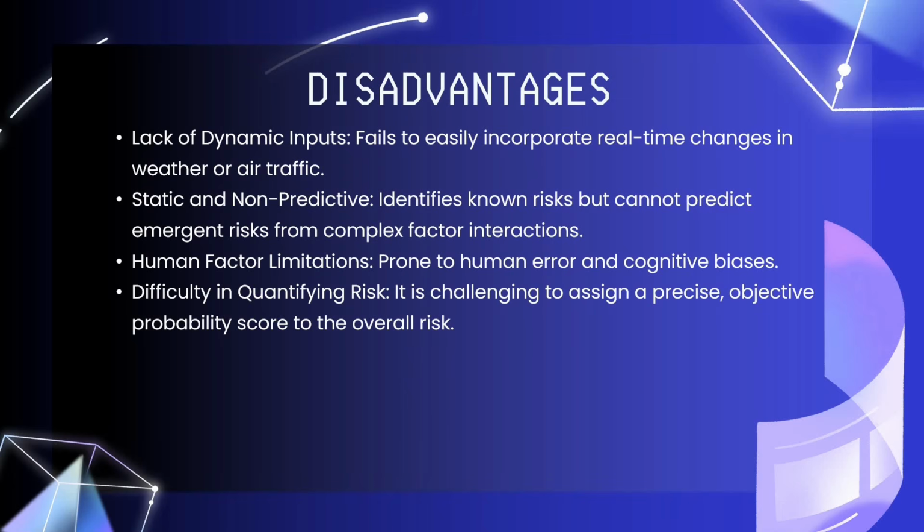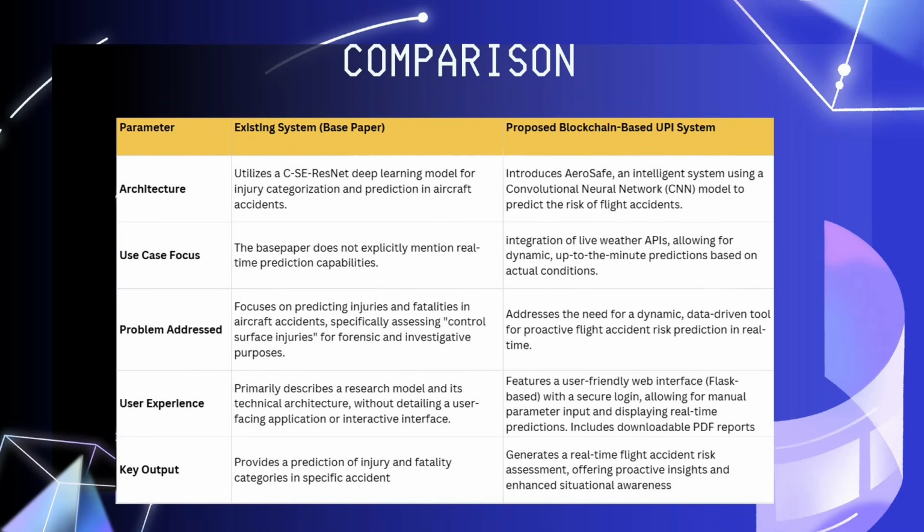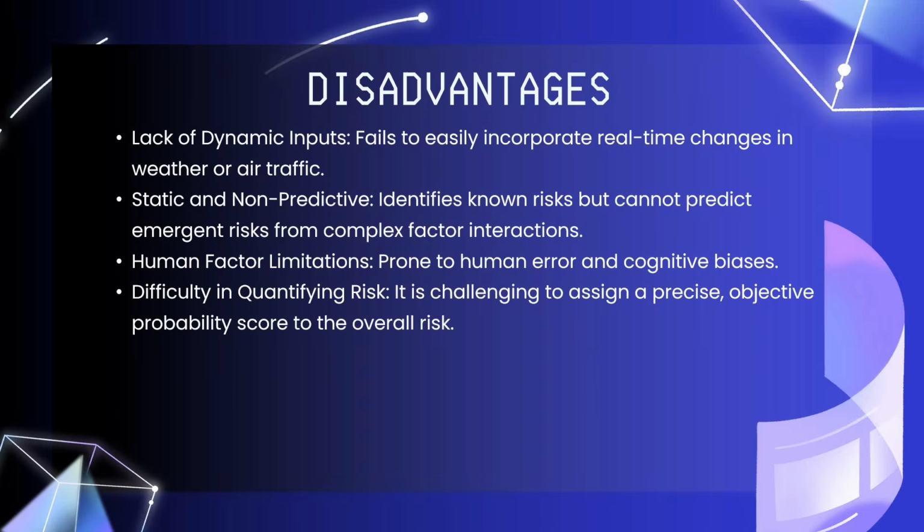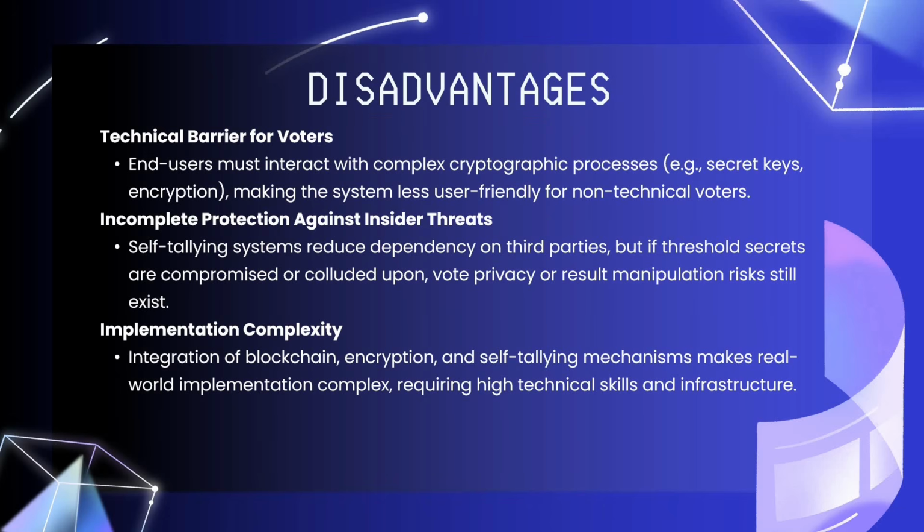Okay, so the main drawback of the existing system is that it's not a real-time one. When compared to the real-time one, it fails. The existing system produces static results only, not real-time results. The existing system majorly uses human intervention, which leads to human errors. But the proposed system is a dynamic one. So this is the comparison between the existing and proposed system, which I already explained at the initial stage of the PPT explanation itself. These are the main drawbacks of the existing system.